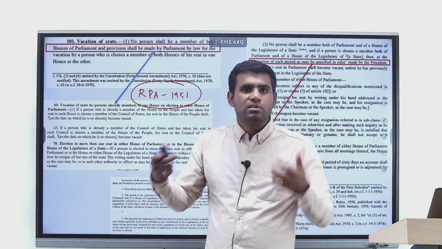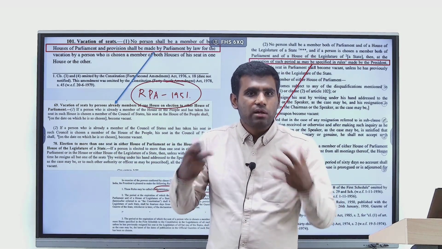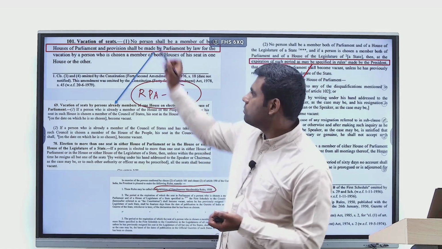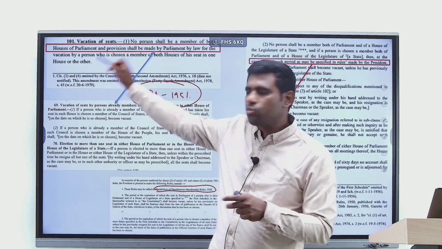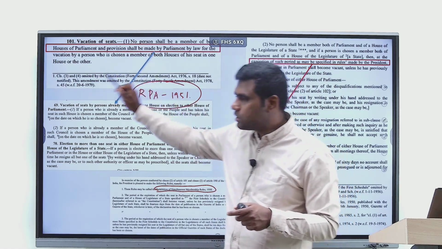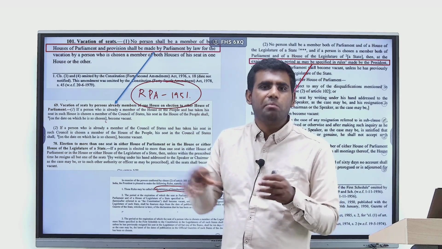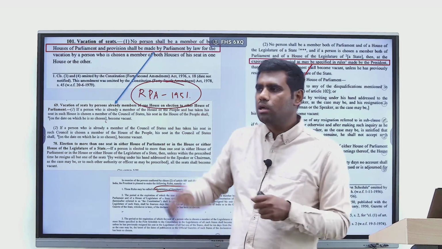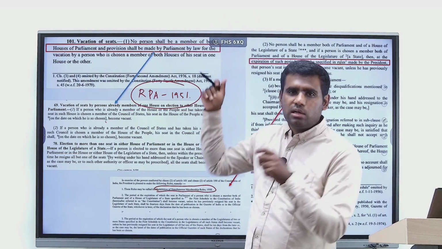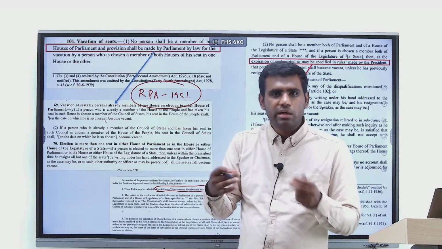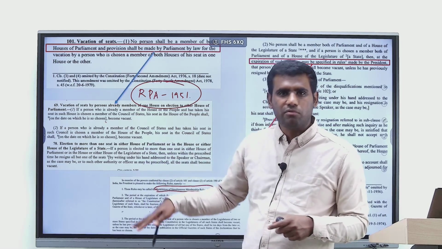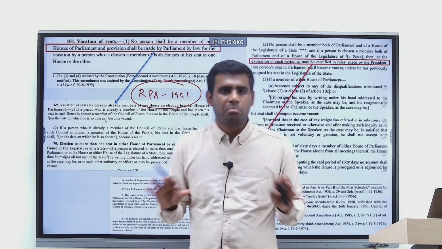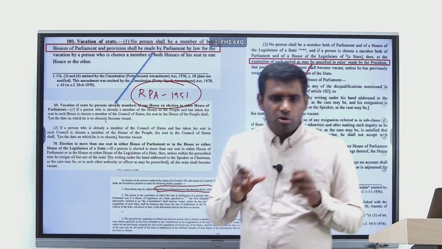In both these events, what is supposed to happen? Who regulates what? When it comes to the first context, it's Parliament which can make law regulating it. So we have RPA 1951, Section 69 and Section 70, regulating double membership between the Houses of Parliament. When it comes to the second context, it is the President who can make rules regulating it. So the President has made the Prohibition of Simultaneous Membership Rules of 1950 regulating what is to happen. Alright, I hope you are clear about this.